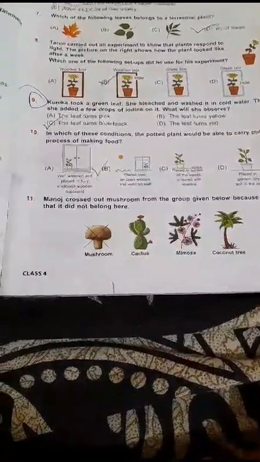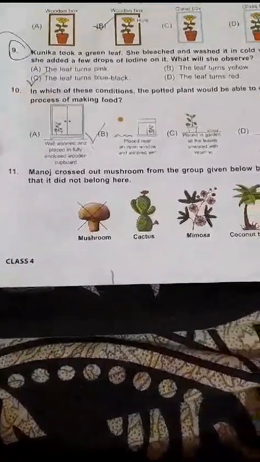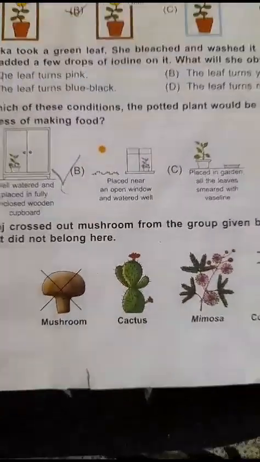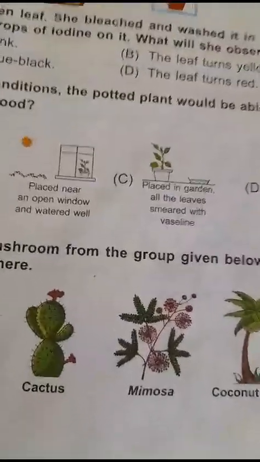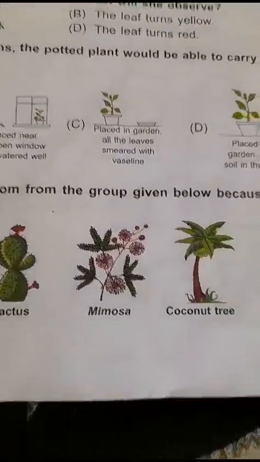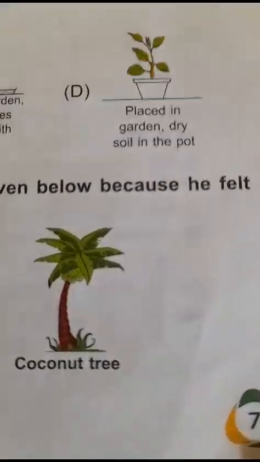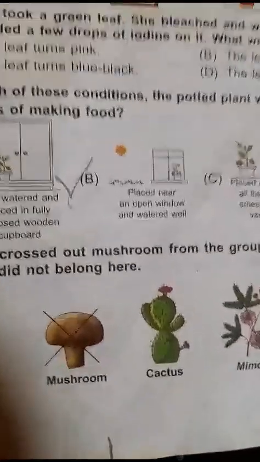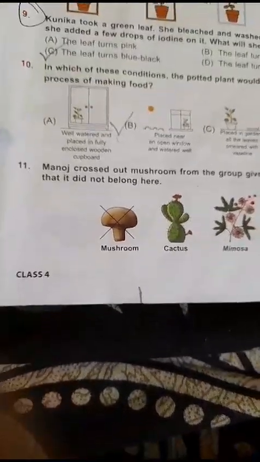In which of these conditions the potted plant would be able to carry out the process of making food? Well watered and placed in fully wooden cupboard? No, because it will not get sunlight. Placed near an open window and water well? Yes. Placed in garden, all the leaves smeared with Vaseline? No. Placed in garden, dry soil in the pot? No, never. So the correct option is option B. Placed near an open window and water well.